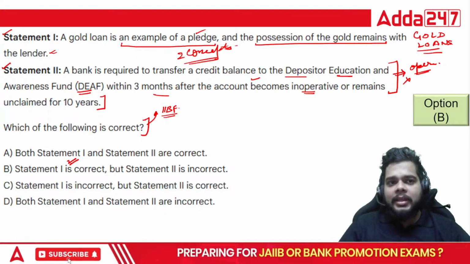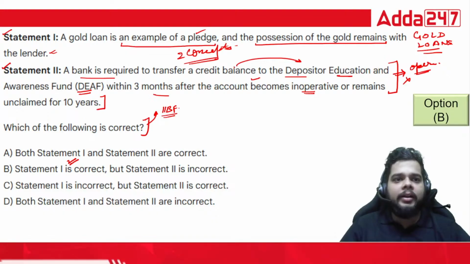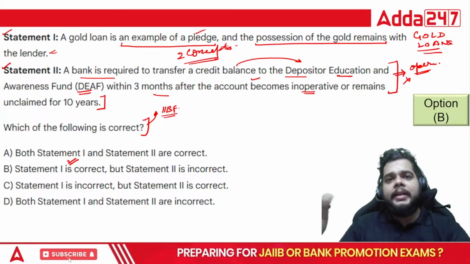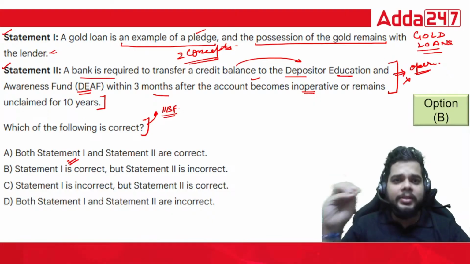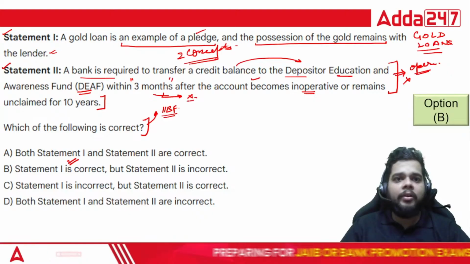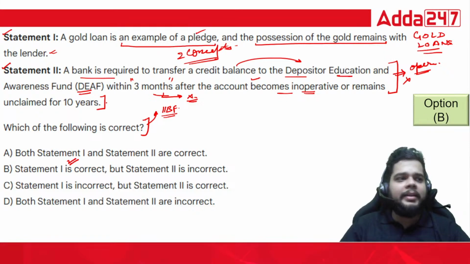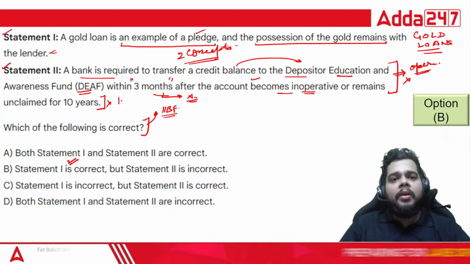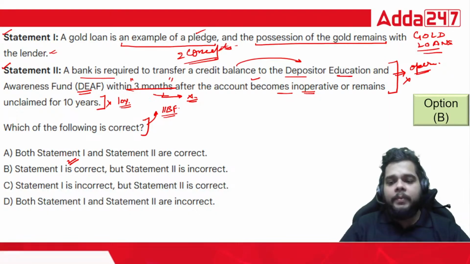Why? Because read between the lines. The bank is required to transfer a credit balance to the DEF account. That we know, that the banks are supposed to transfer a certain amount of credit balance to the DEF account, but pertaining to a certain timeline. Whether that timeline is 3 months or not, the answer is no. It is not 3 months. Within 3 months after the account becomes inoperative or remains unclaimed for 10 years, that is not the right answer. It should be beyond 10 years, not 3 months. So the correct answer will be option B.